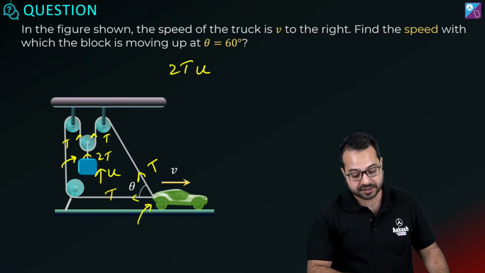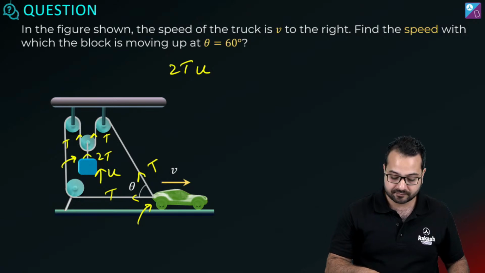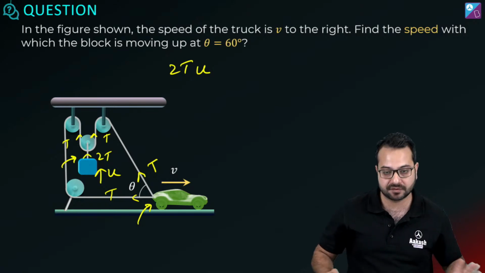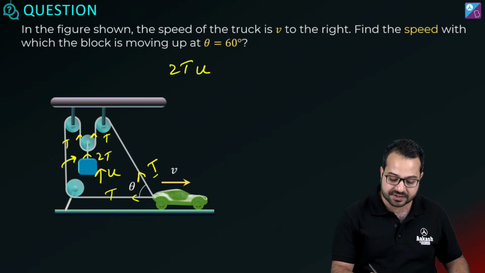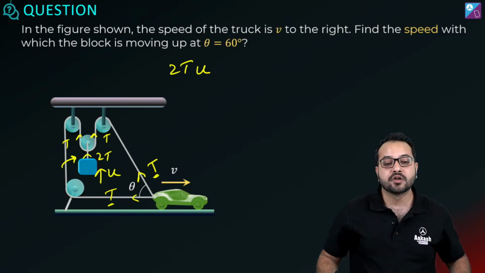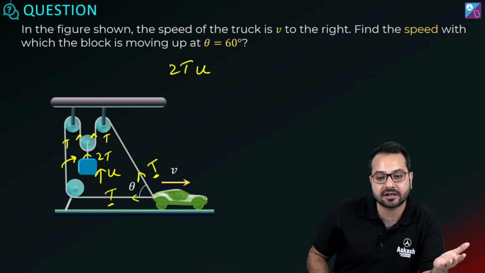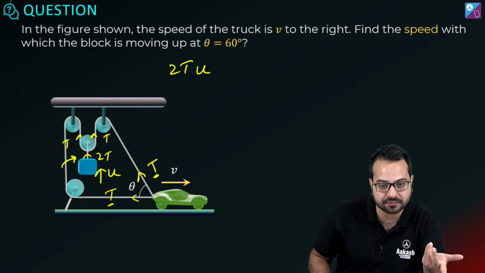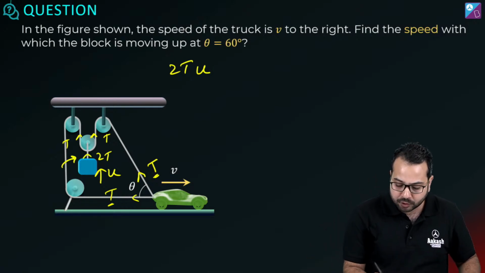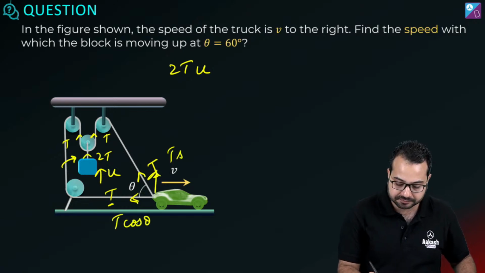Now let's find the work done for this car. Here we have to be a little careful. Here one tension is like this, one tension is like this. So either you can calculate the work by both tensions, or you can calculate the work done by the net force. So what I'm going to do is resolve this as t cos theta and t sin theta.